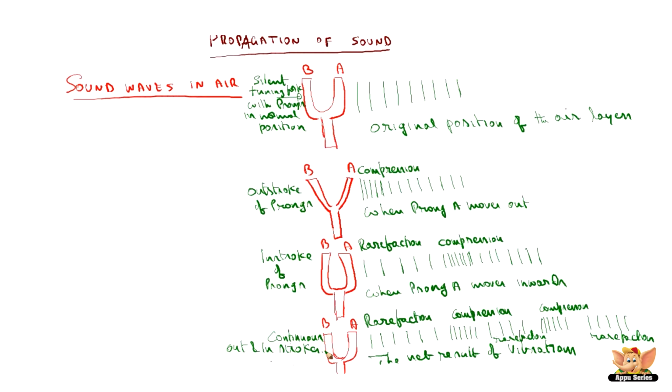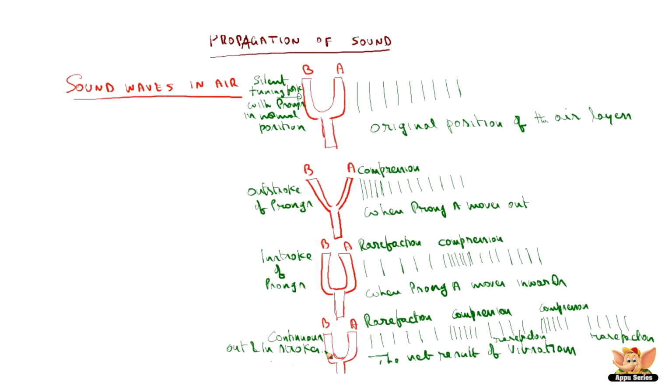Even in our tuning fork example, the vibrations happening on the vibrating prongs make the air particles closer to the prongs compress and expand.